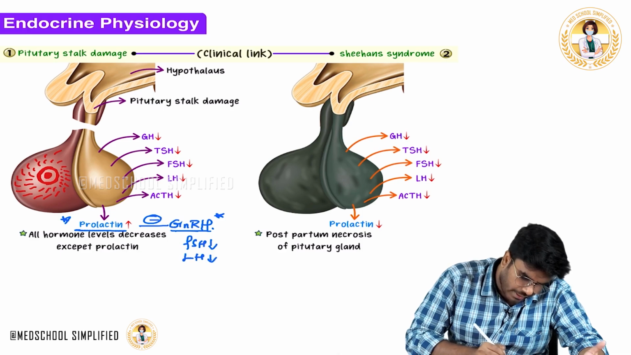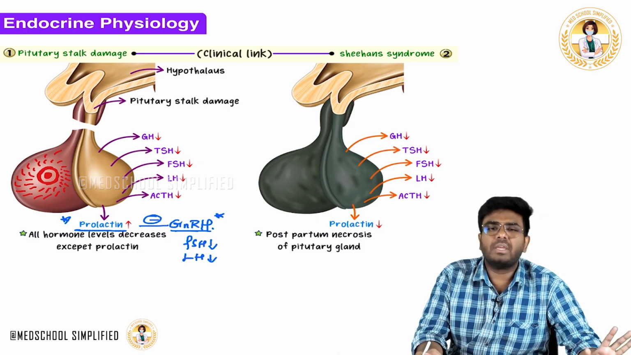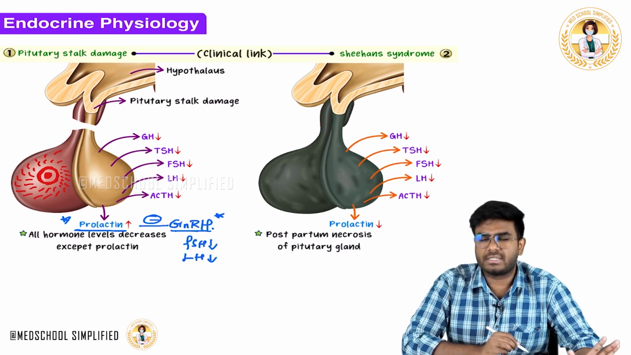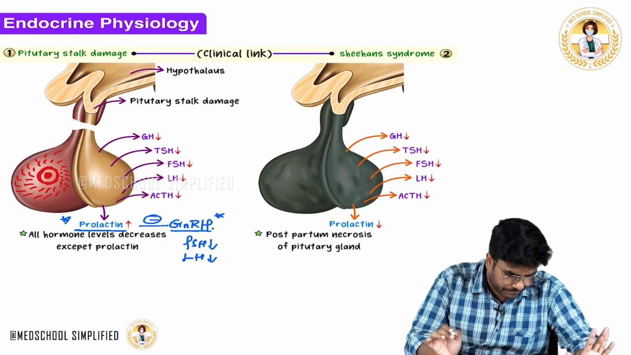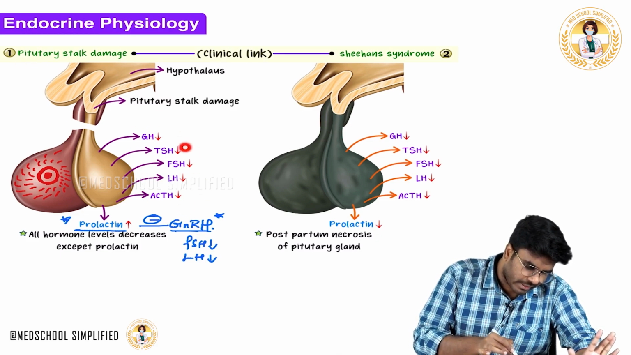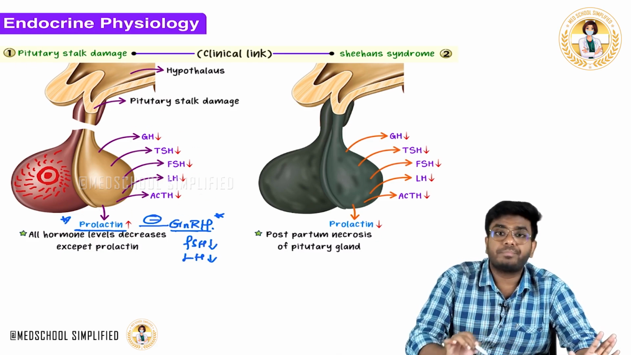But in our condition, FSH and LH are already going down. Okay, usual physiology, I am talking about the normal physiology. In normal physiology also, prolactin decreases the GnRH levels. So in a pituitary stalk damage, all the hormone levels are going to be decreased except prolactin.